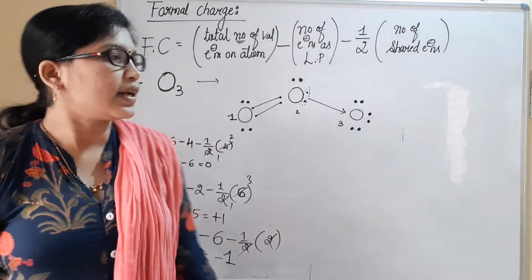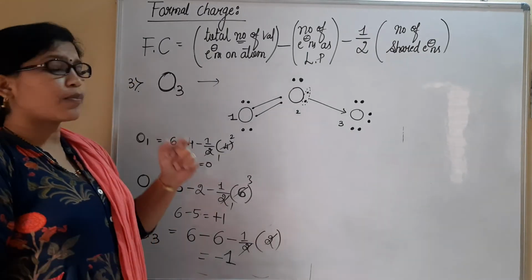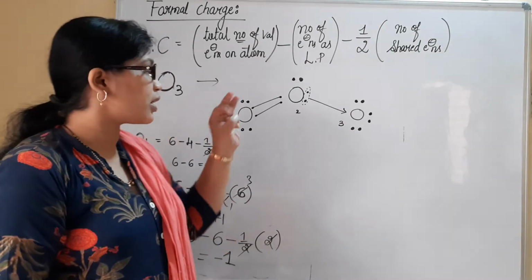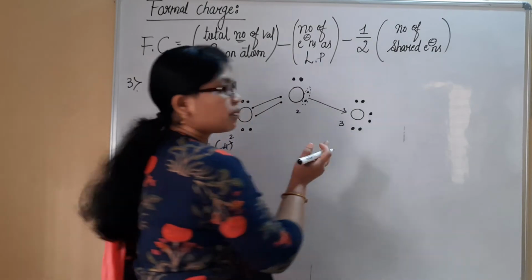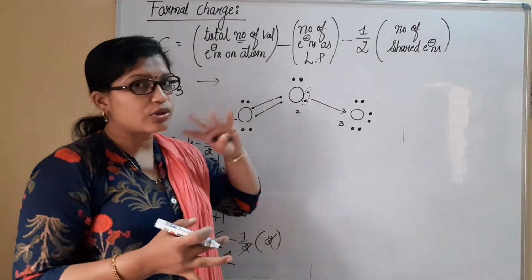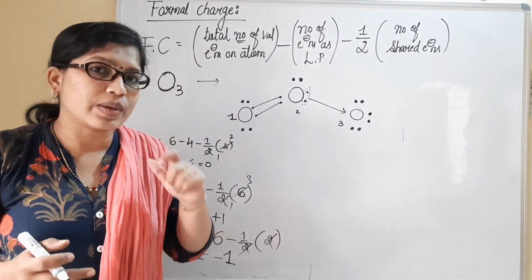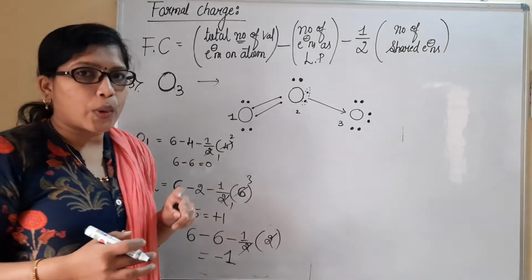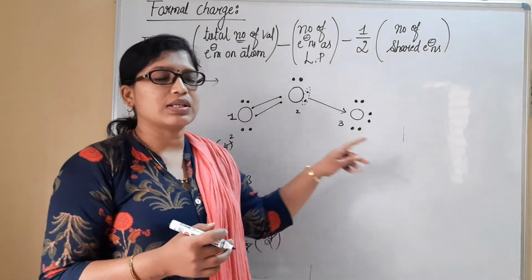Okay dear students, let us come back to the ozone molecule, in which we are supposed to calculate the formal charge on the oxygen atoms. There are mainly 3 oxygen atoms present, and I have written O3 like this. This can also be written, as I showed you previously, with the double bond on this side also, because ozone exists in a resonance structure, that is, it is considered to be a resonance hybrid. So I have numbered here: this is the first oxygen, this is the second oxygen, this is the third oxygen atom.